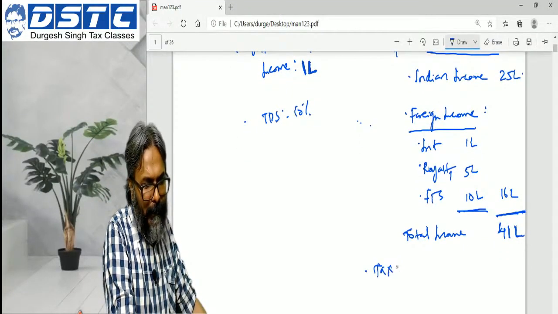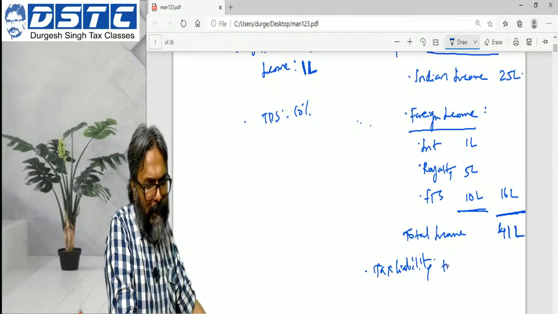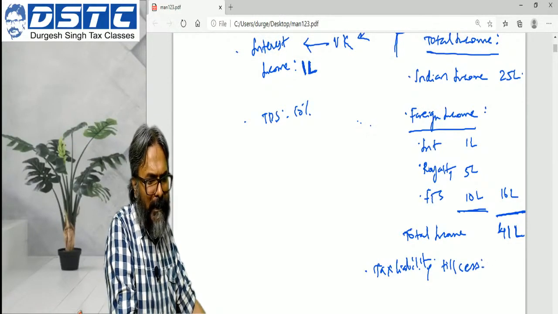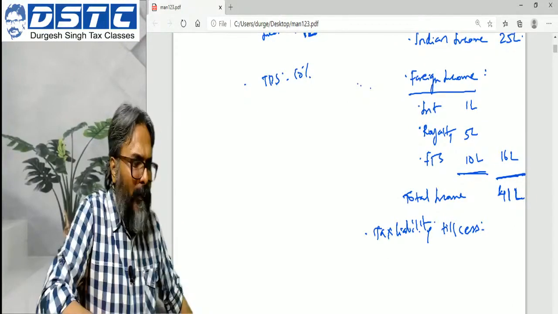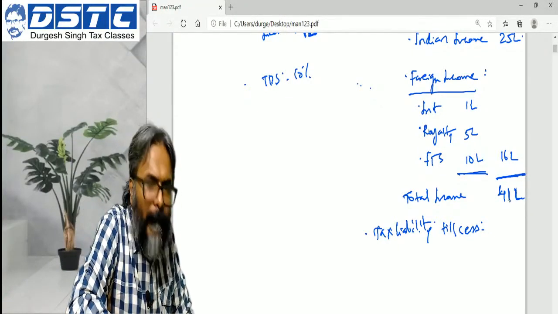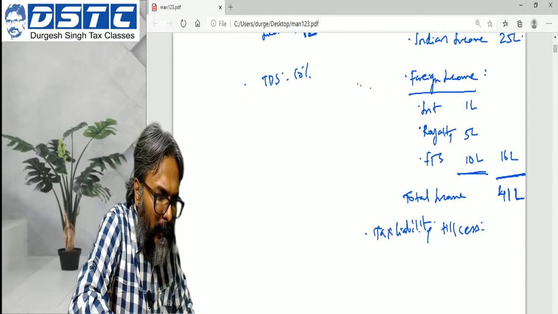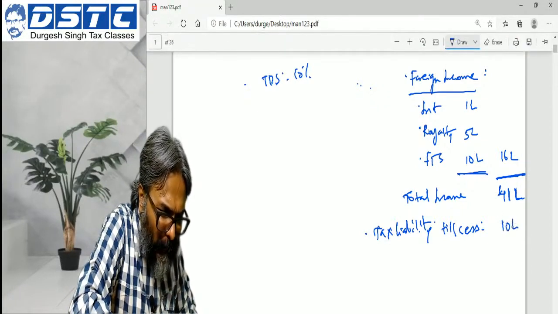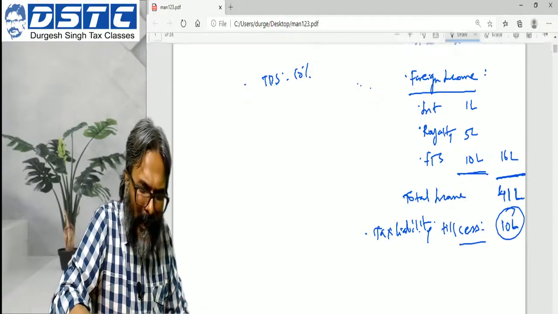Tax liability till cess, surcharge will not be there. I'm just assuming this particular part here so as to expedite instead of calculating actually. So just for the time being, I'm assuming 30% of 41, or 31 lakhs, say 10 lakhs, students, just for rough sakes. So till cess it is say 10 lakhs. Okay, you can all calculate later on.